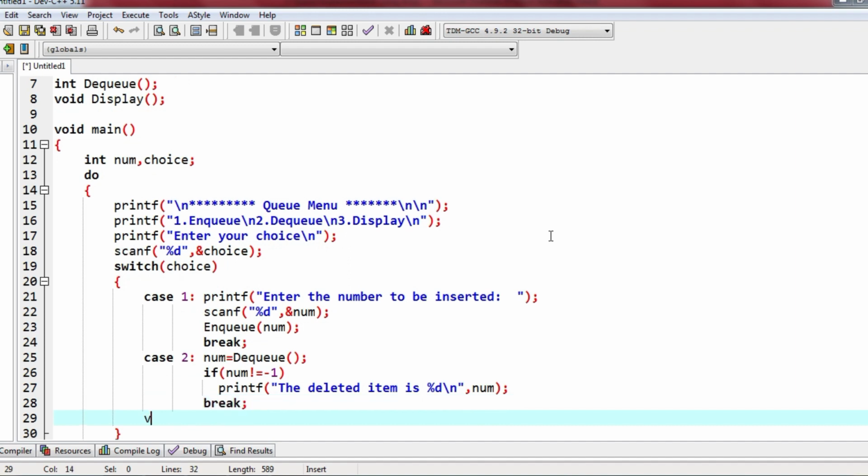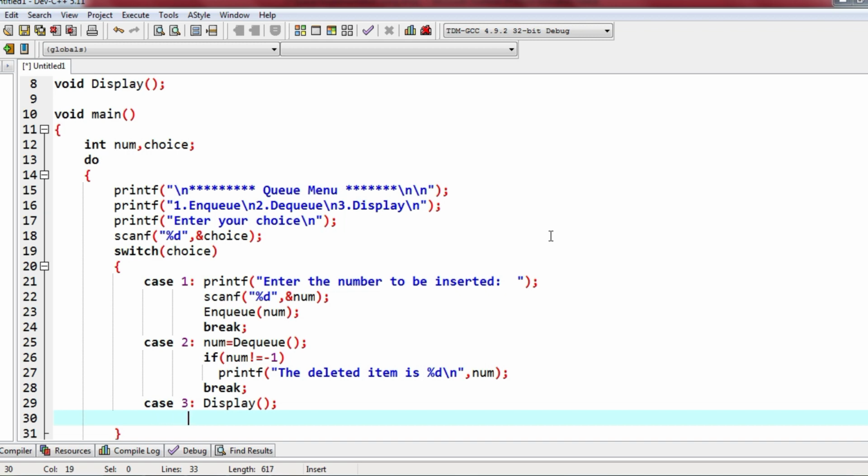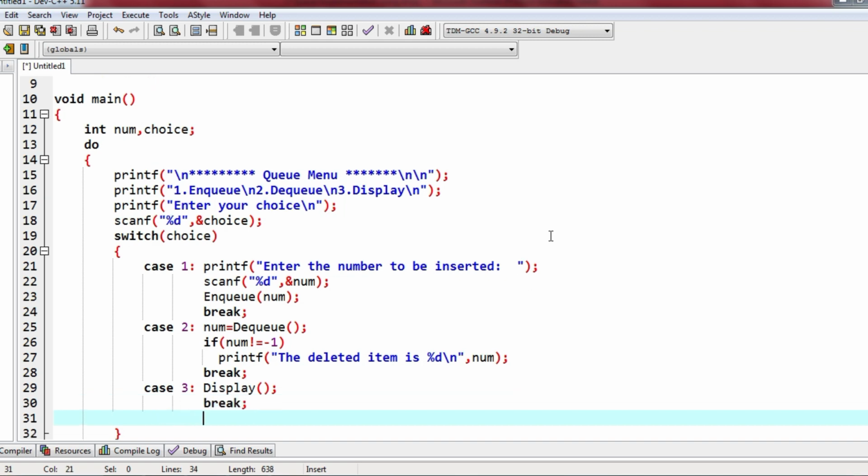If this is not done, then case 3. Okay, here we'll just call the display function. Break. Case 4, this is when the user wants to quit. The user is going to enter case 4. Okay, so here we'll just write end of queue operations.